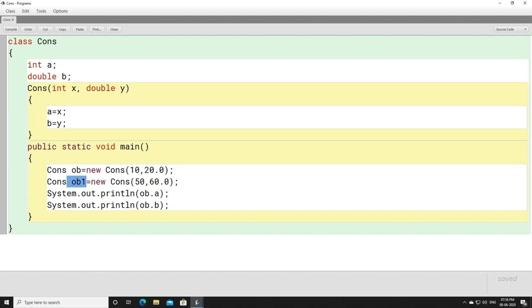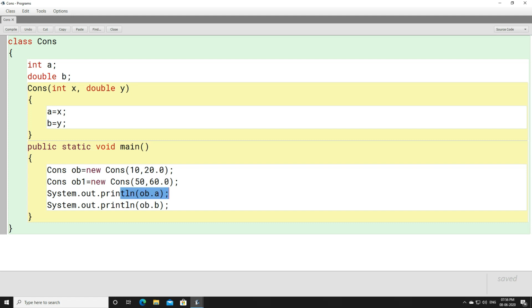When an object is created with the name OB1, this constructor will get called. Value of a and b will have 50 and 60.0 respectively for the OB1 object. So value of x is 50, value of y is 60.0. When value of x is 50, a will have 50. When value of y is 60.0, b will be 60.0. Right? Now I hope this part is quite clear to you.